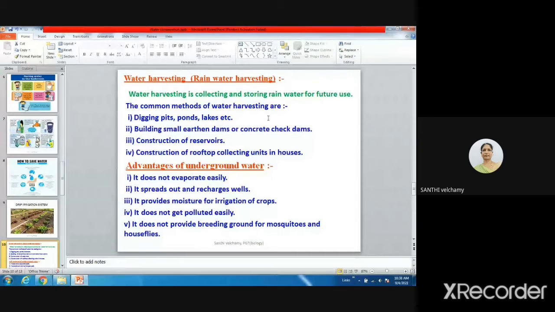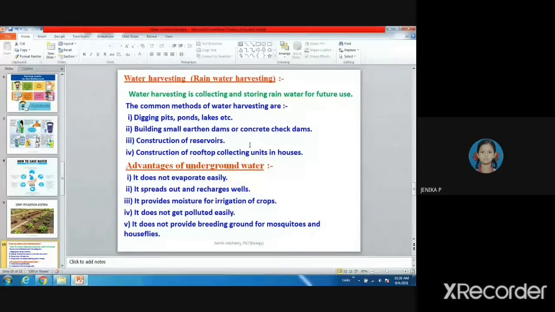We cannot live without using water, we have to use it. Water is needed for us, but it has to be stored for future use also. So much rain water is wasted when it rains, but it can be collected in different ways. The common methods of water harvesting.